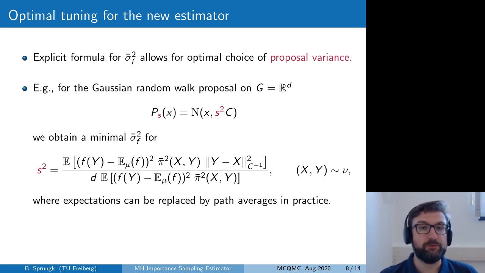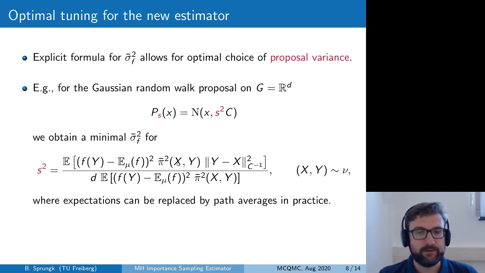Now for this Metropolis-Hastings importance sampling estimator, you can also derive an optimal tuning rule by differentiating this asymptotic variance with respect to s, and this yields the following rule: s squared is equal to this ratio of expectations, where we have again the squared deviation of f from its mean.